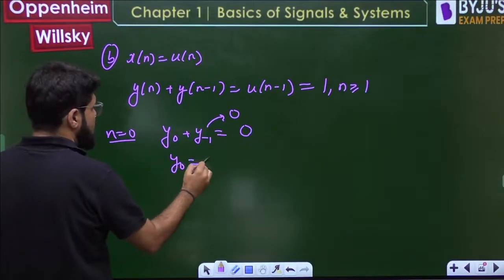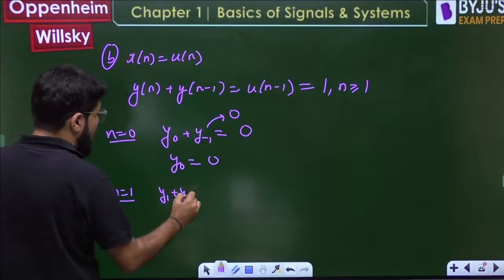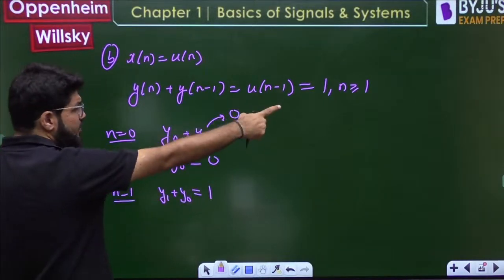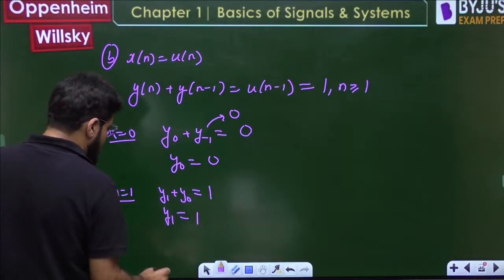Okay, तो y0 0 आया. Okay, next n equal to 1, y1 plus y0 equal to 1. Now right hand side will be always 1 for n greater than equal to 1. Okay, तो y1 equal to 1, y0 तो 0 है.